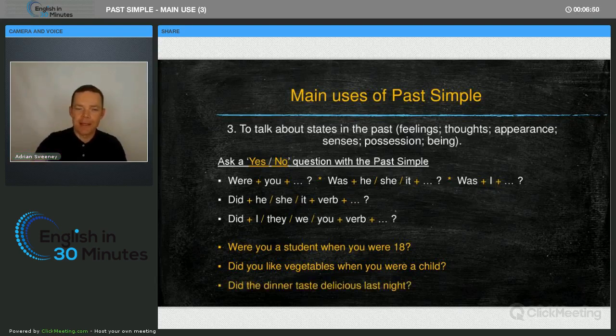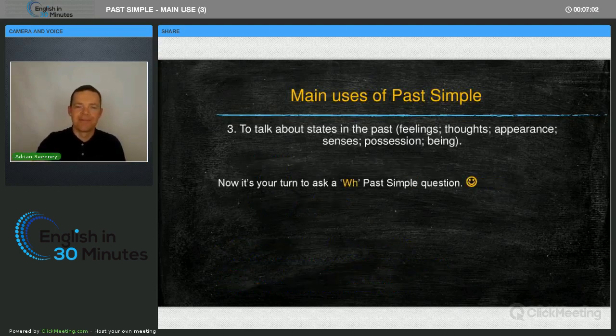Ready? Hope you said this. Did the dinner taste delicious last night? Yes, it did. I cooked it myself. It was lovely. Very good. Spicy chicken and rice. Delicious.